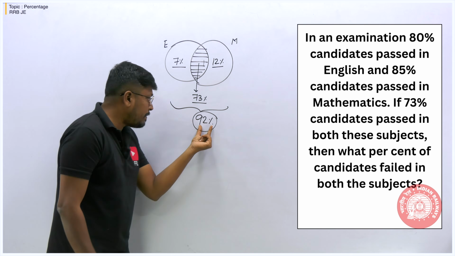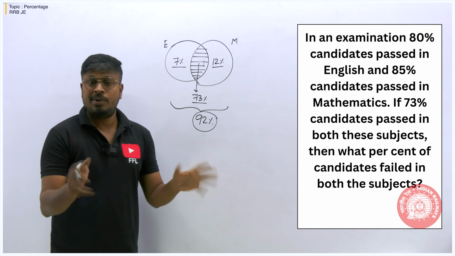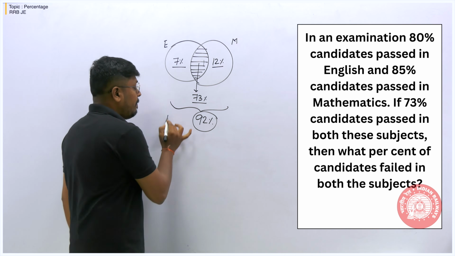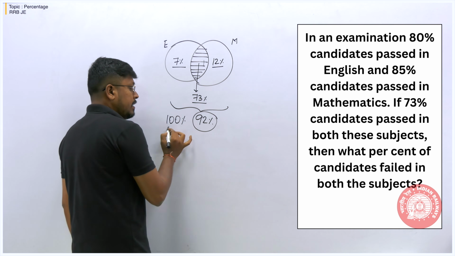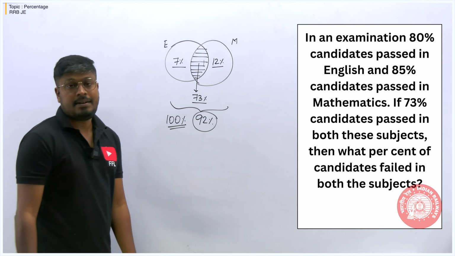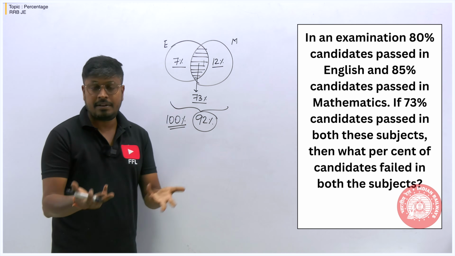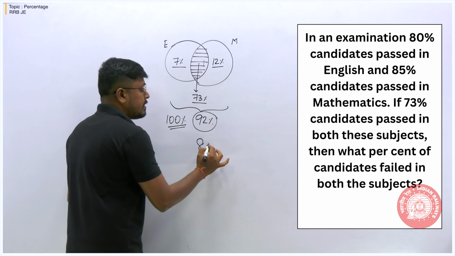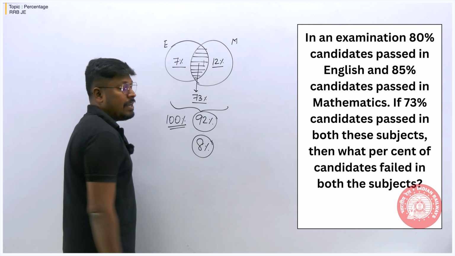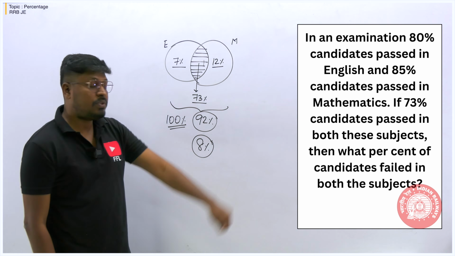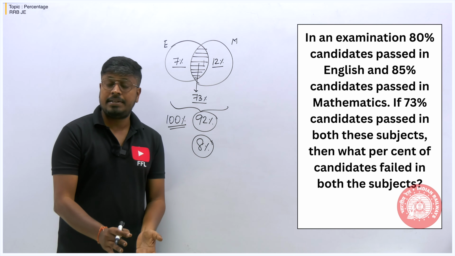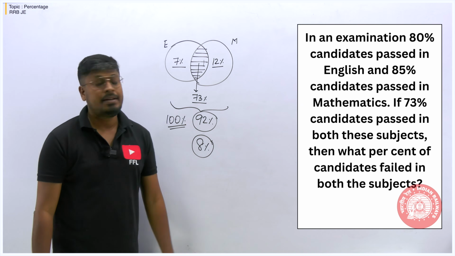So if 92% of students passed in any one of the subjects, then from 100% of school students, total we always consider it as 100. So from 100%, if 92% of students passed in any of the subjects, then the remaining 8% of the students failed. So we can say that the answer for the first question is 8% of the students failed. Right?